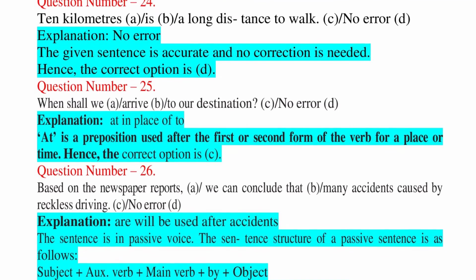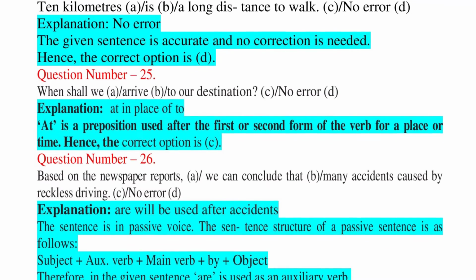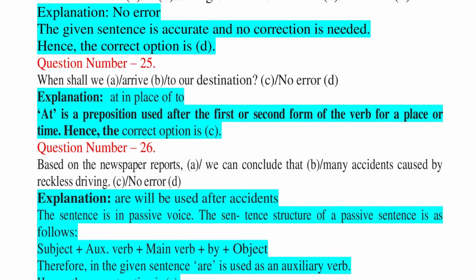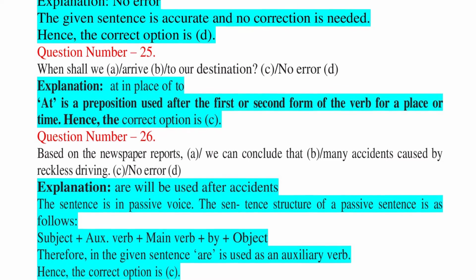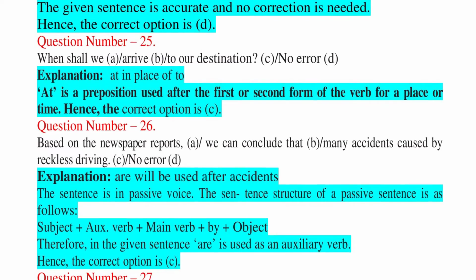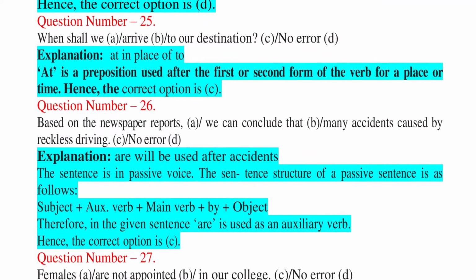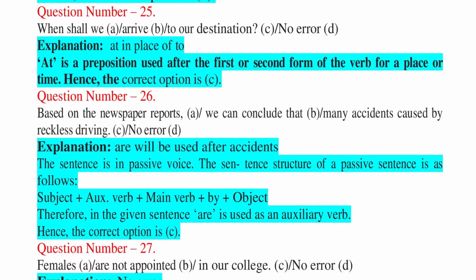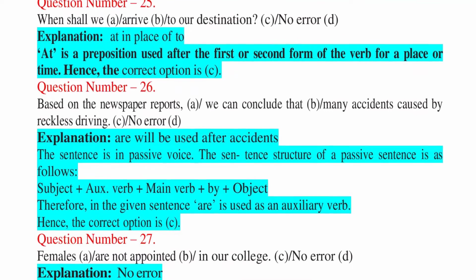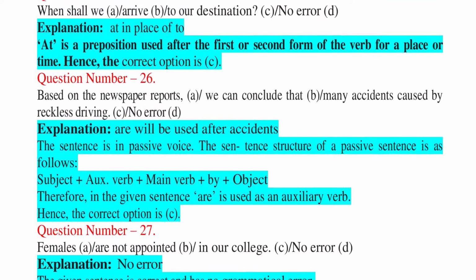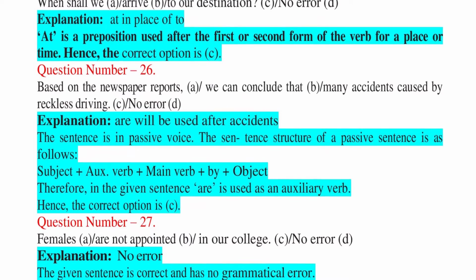Question number 25. When shall we A. arrive, B. to our destination? C. no error, D. Explanation: at in place of to. At is a preposition used after the first or second form of the verb for a place or time. Hence, the correct option is C.